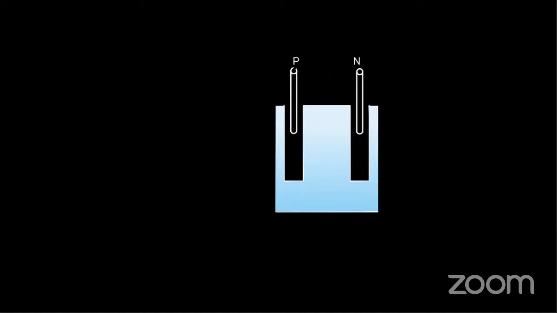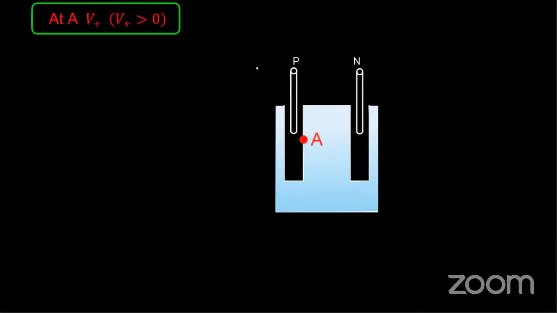So one of these electrodes becomes positively charged, and the other becomes negatively charged. Say at point A the electrode became positively charged, exhibiting a redox reaction, cathode and anode. Exactly, Lakshmi.